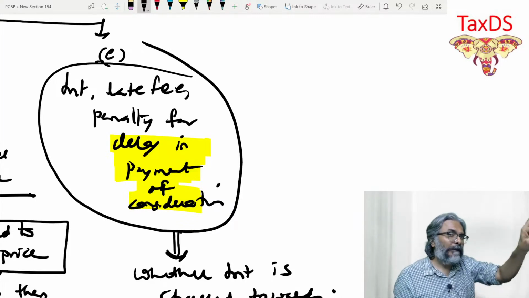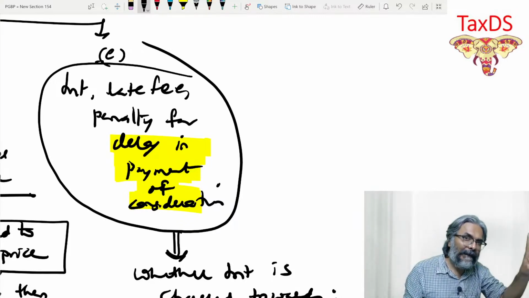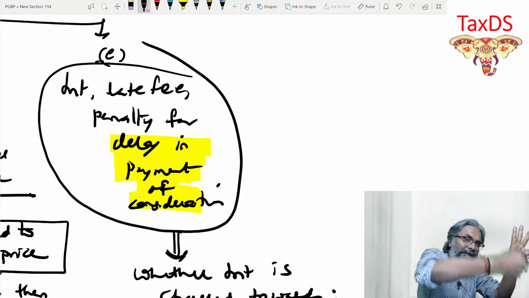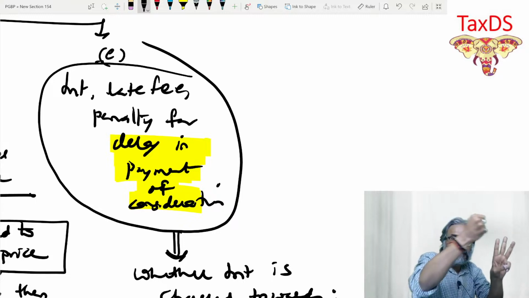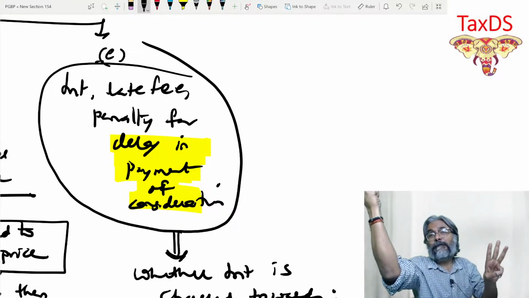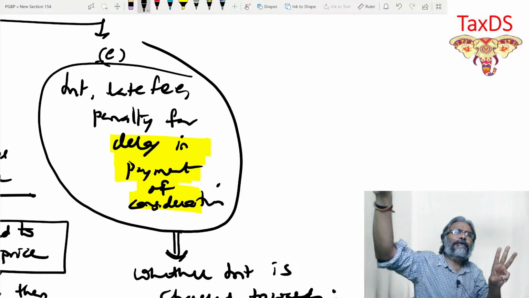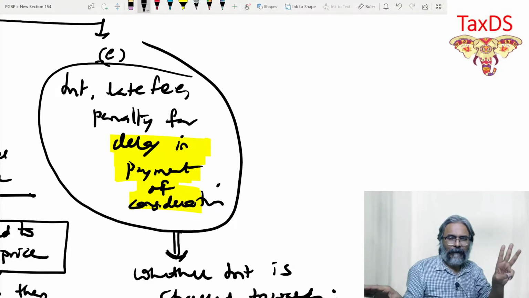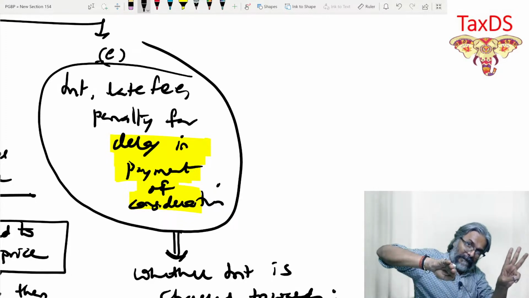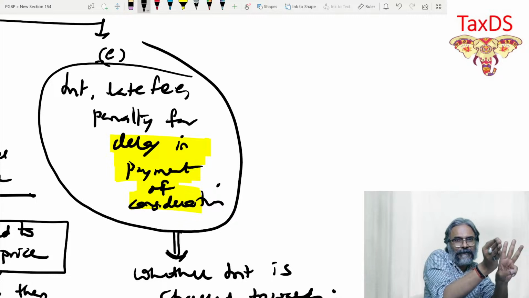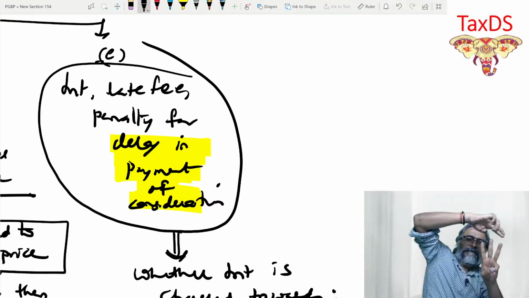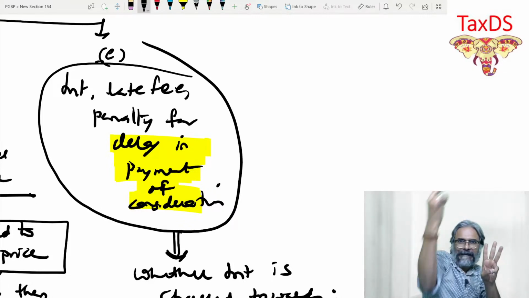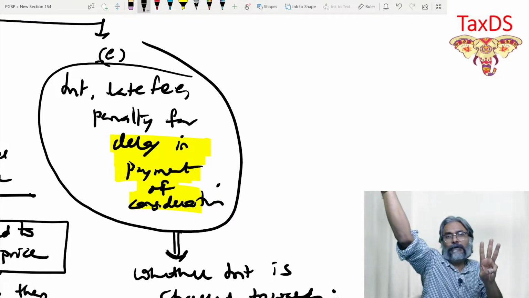The question therefore is: is the interest, late fee, or penalty a consideration for any independent supply, or is it linked to the original supply? What is the original supply? The supply of goods or service for which the consideration was charged, and there is a delay in payment of the consideration, for which the consequence is interest, late fee, penalty.